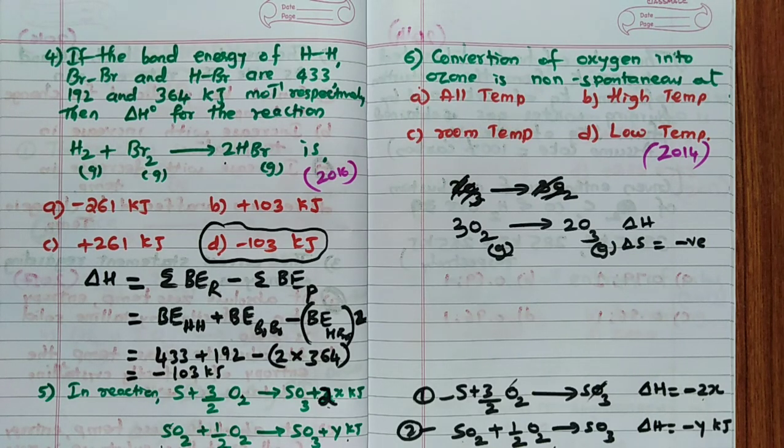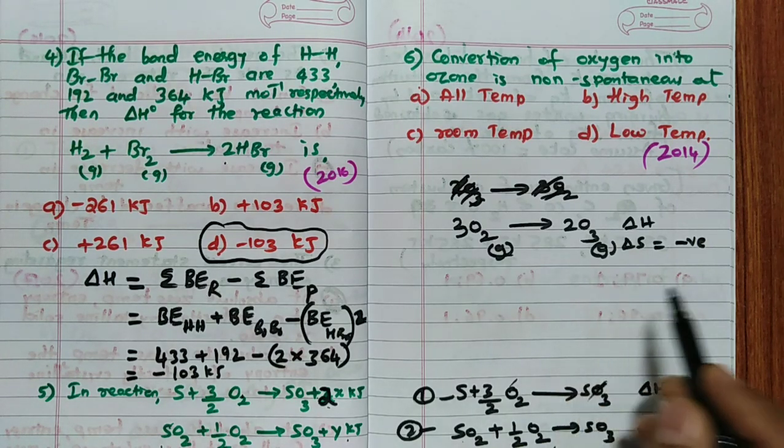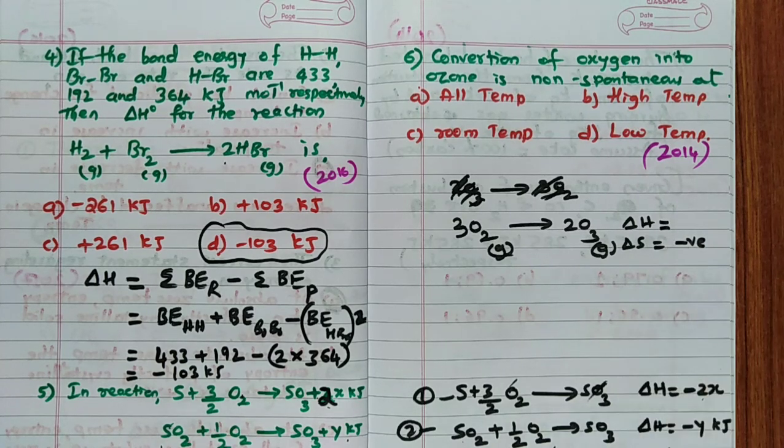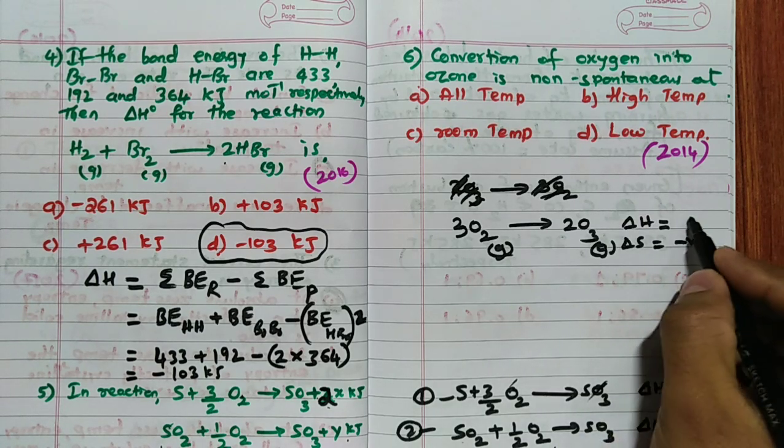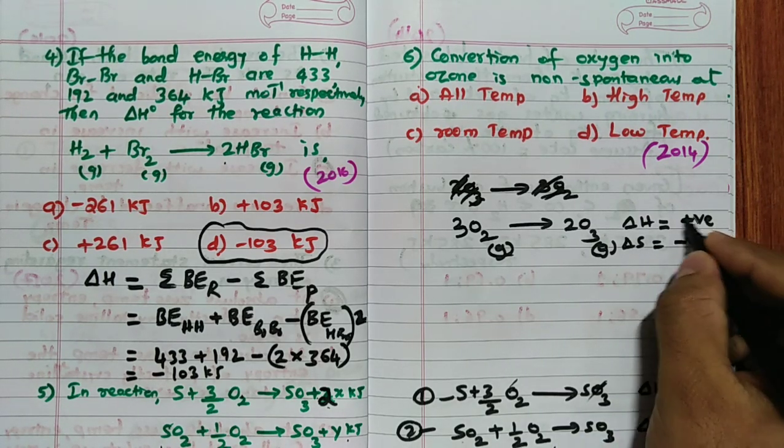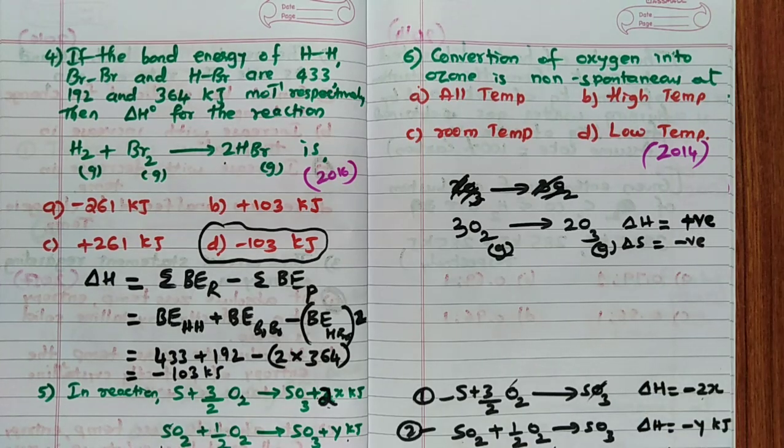Correct? Now, delta H. To tell delta H, you have to remember one point here. In P block elements, we will discuss the preparation of ozone. What we will tell? When oxygen gas is passed through silent electric discharge. See, silent electric discharge means you are providing heat. You are providing heat, correct? So hence I will write positive here.